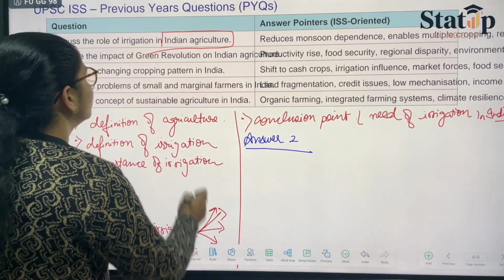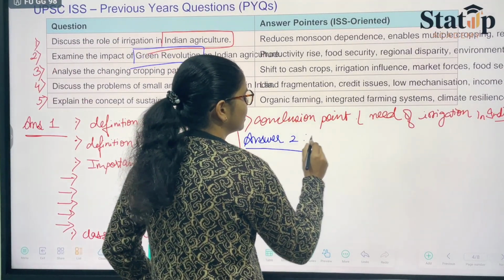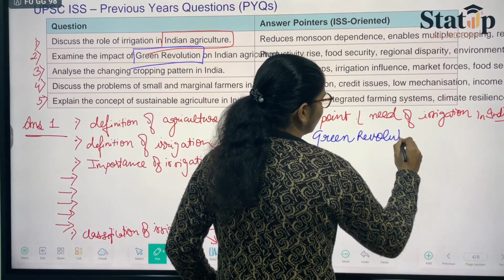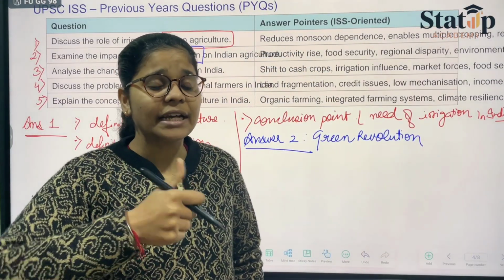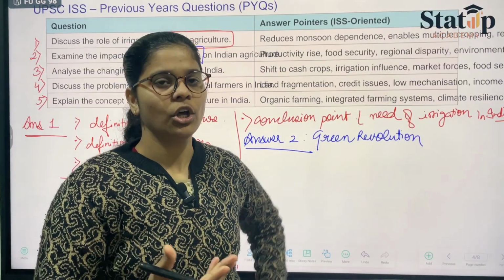For Answer 2, you need to tell what the green revolution actually is. So the green revolution was something that basically focused on what? Productivity, high yield of crops, use of fertilizer and of irrigation.